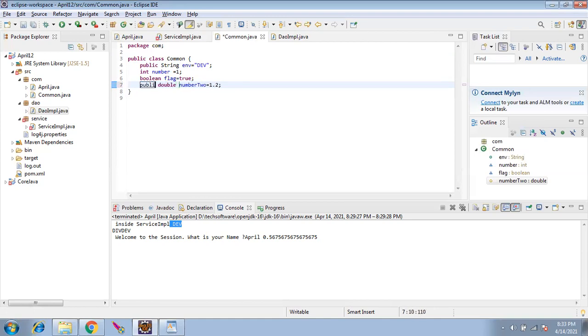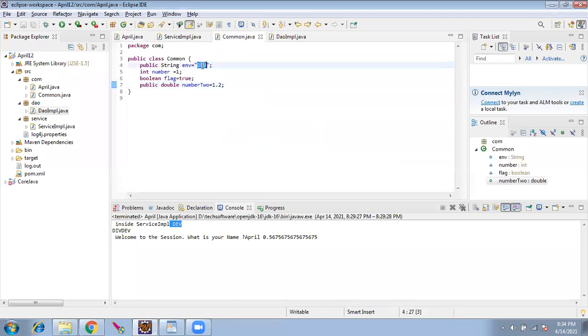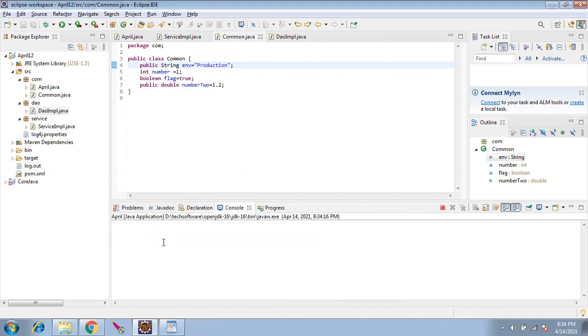Let's say if I want to change 2-3 words or 2-3 letters, you have to change it here, in common. Just change in common and run the program. That's all. Okay, I changed in common. Now I'll change this to production. I'm changing in only one place. Now in these 2 places, I should be getting the same value. I'll run it. Here it is, production.